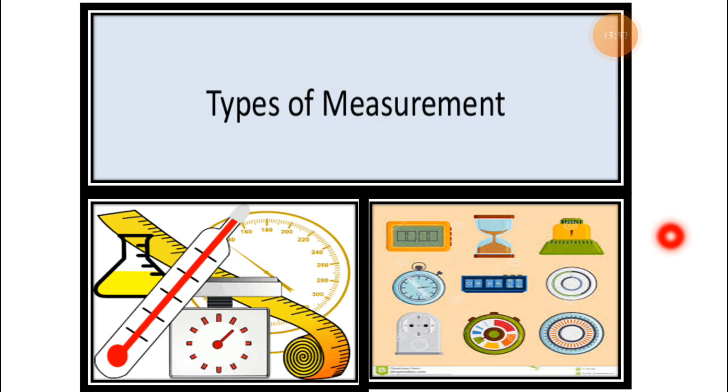So here are some pictures you can see. These all are the measurement tools. You can measure the things through these. So let's start measuring, learning which thing we can measure in which way. There are different ways. So let's learn everything in this chapter, which thing we can measure, in what and how also.